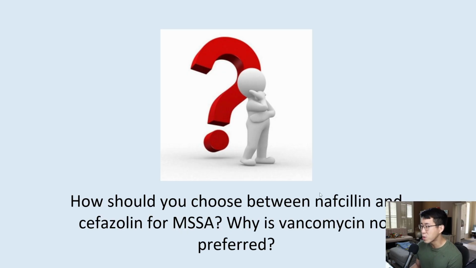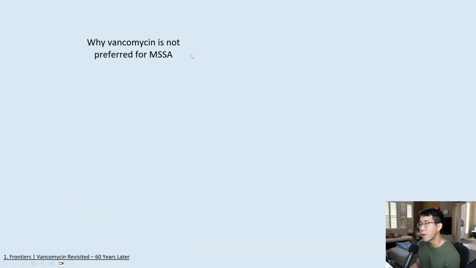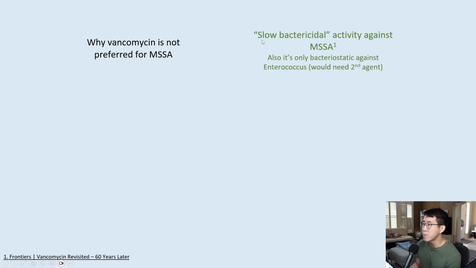All right, now let's talk about how to choose between different antibiotics for treatment of endocarditis. So how would you choose between nafcillin and cefazolin, for example? And why is vancomycin actually not preferred for treatment of methicillin-susceptible Staph aureus? The reason is because vancomycin only has what's called slow bactericidal activity versus MSSA, whereas nafcillin and cefazolin have true bactericidal activity. And if you're actually treating enterococcus, vancomycin is only bacteriostatic against that, and you would need a second agent in order to treat that.